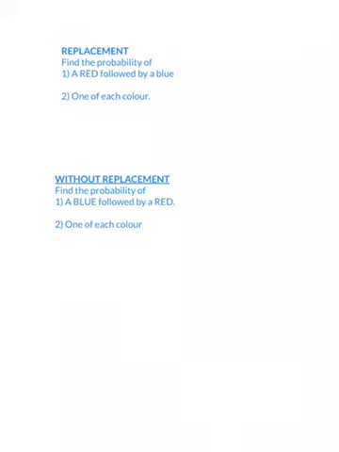And then you can do the same for the second bit without replacement, where you've got 7 balls to begin with. You take a ball out, now there's only 6 left, and you want to find the probability of a blue followed by a red, and then number 2, one of each colour again. So it could be red followed by a blue, or blue followed by a red, or means we're going to add some probabilities together. Work those 2 questions out and we should be good to understand a bit more, and we'll go review in class.